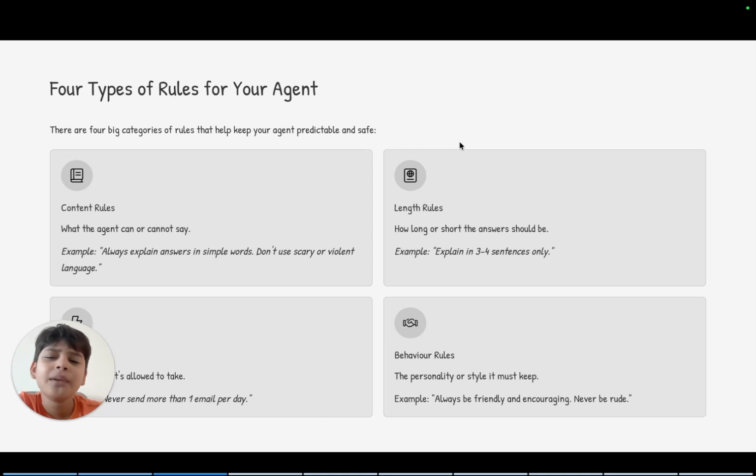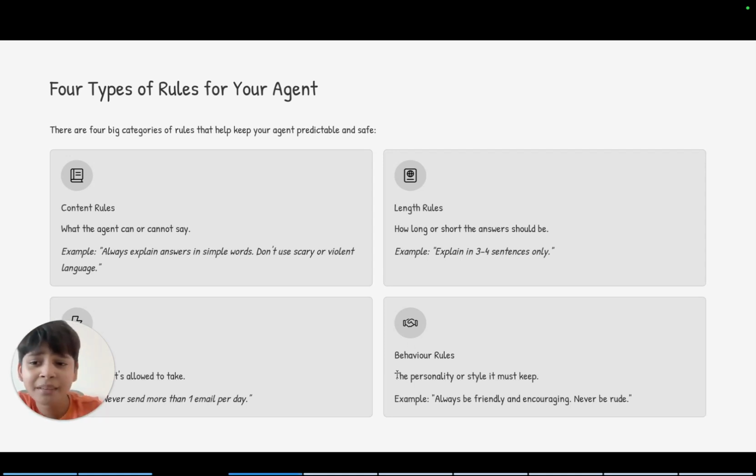Action rules, what actions the agent is not allowed to take. For example, never send more than one email per day. Behavior rules, the personality or style it must keep. Example, always be friendly and encouraging, never be rude. These rules keep your agent predictable and safe.